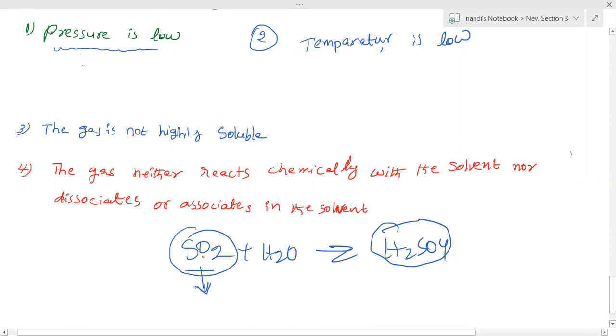For example, you can see here SO2 plus H2O gives H2SO4. When SO2 dissolves in water, they react with each other, forming H2SO4. Then SO2 loses its identity. Here H2SO4's properties are different. SO2 can act as both an oxidizing agent and a reducing agent, but H2SO4 can act only as an oxidizing agent. The properties are different, so we can't predict exactly what is going on. That's why the gas should not react chemically.